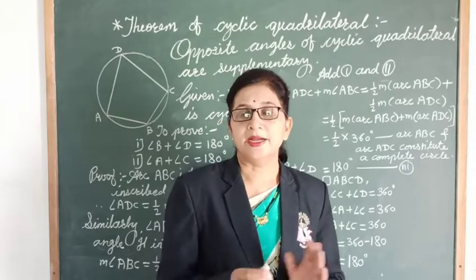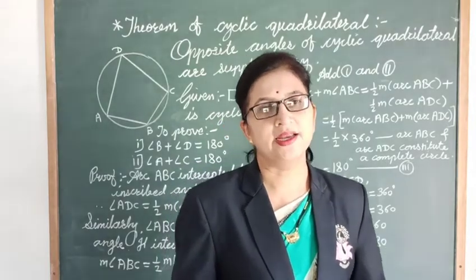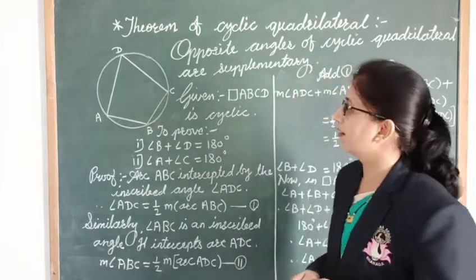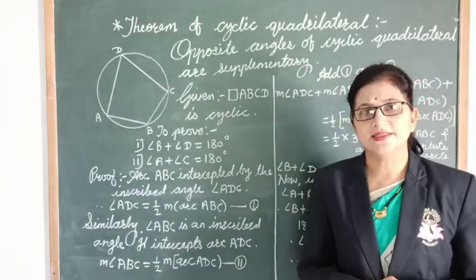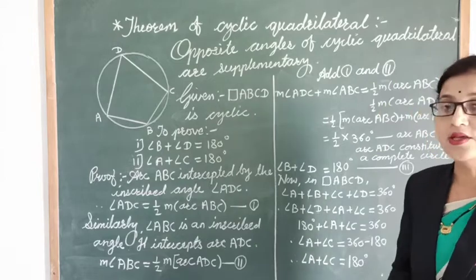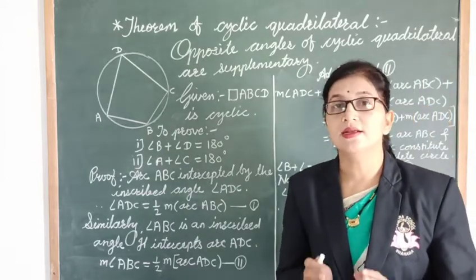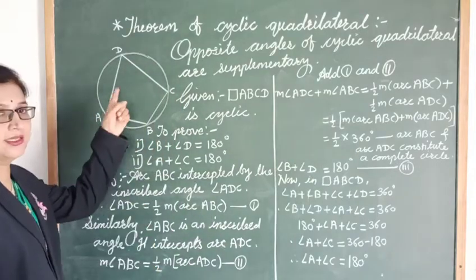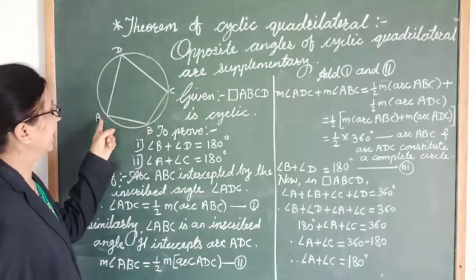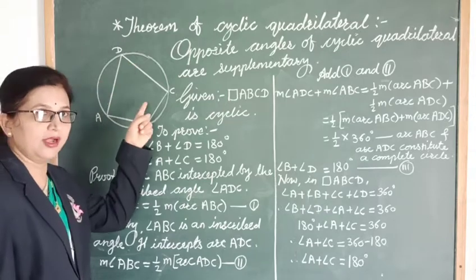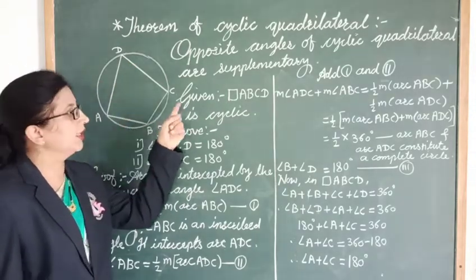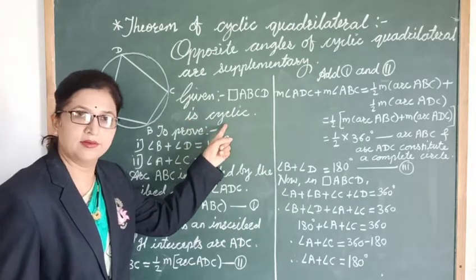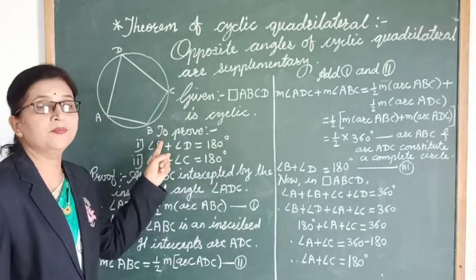So friends, it might be clear for you what is meant by cyclic quadrilateral. Okay? Now let's learn the theorem of cyclic quadrilateral. The statement is that opposite angles of a cyclic quadrilateral are supplementary. Right? So for this theorem, the figure is like this. Quadrilateral ABCD is a cyclic quadrilateral. Okay? Now, given quadrilateral ABCD is cyclic. Okay? Then what we have to prove?